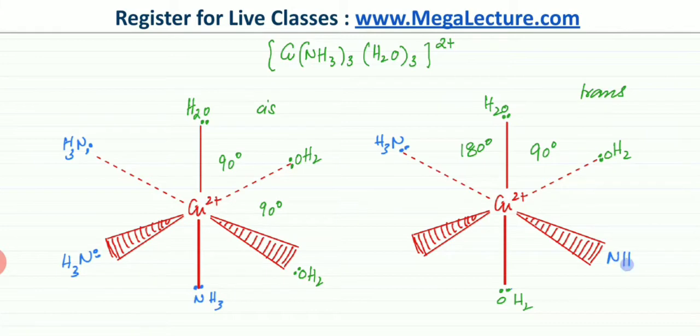For example, let me point this out, these two NH3 molecules are making an angle of 180 degrees to each other. So this is your trans version because they're making an angle of 180 degrees. This one is going to be your cis version of the molecule.